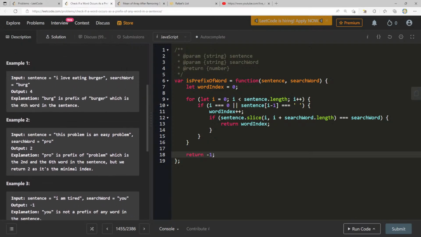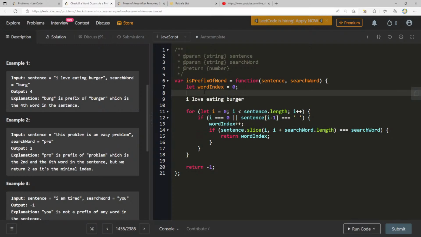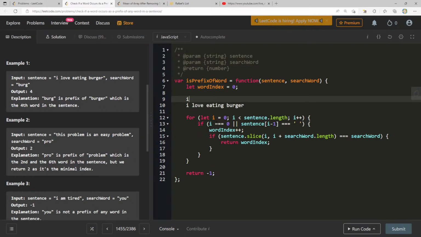Let me explain myself here and show you what I'm trying to do. So let's say here we have "I love eating burger." So we have I, so i is equal to 0, which means that we're currently on a new word. Now we try and slice it, right? We slice from the current i all the way up to i plus the length of the search word, which is burg. So we go up like 4, right? This is not equal to the search word, but we do increase word index because if this were true, we would return 1. But now we just keep going, right? We get to the end of this. This isn't true, so now we just keep going.